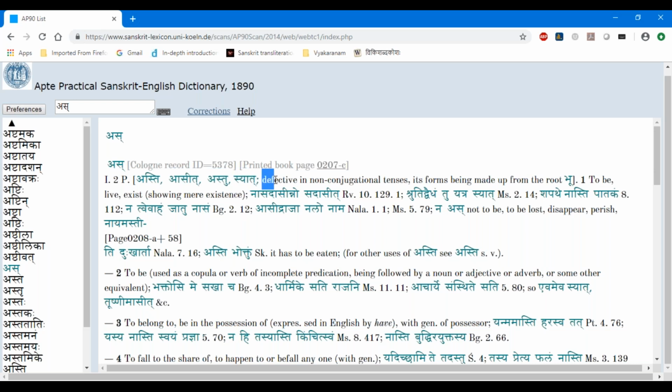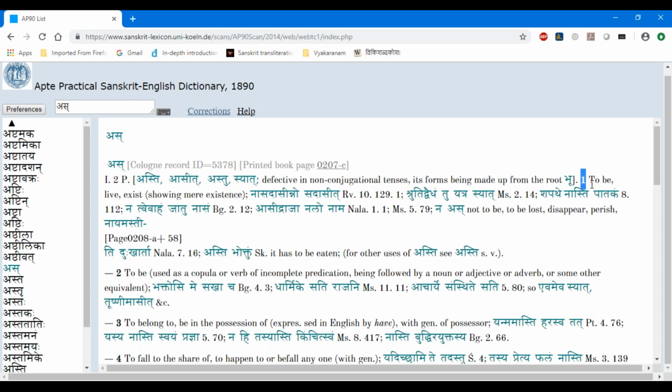And then he says defective in non-conjugational tenses. So non-conjugational tenses are the ardhadhatuka forms. For example, for bhavishyat, lit, all these forms don't exist for asti. So asti bhavishyati is what we have to say for the future. So the forms are made from the root bhu. You have to go to the root bhu dhatu to form the other ardhadhatuka lakaras.